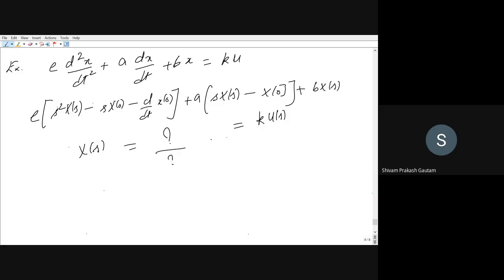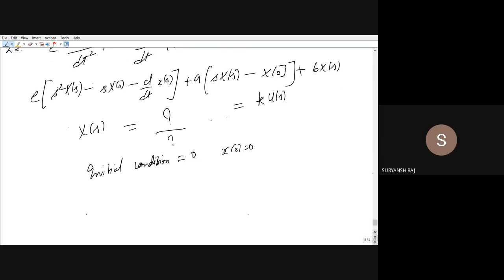Right now, what I will do is I will assume that initial condition to be 0. That means x of 0 will be equal to 0.